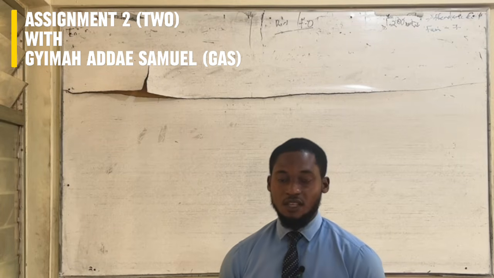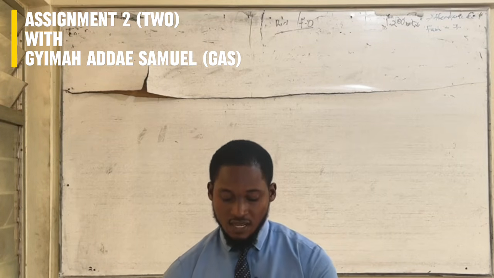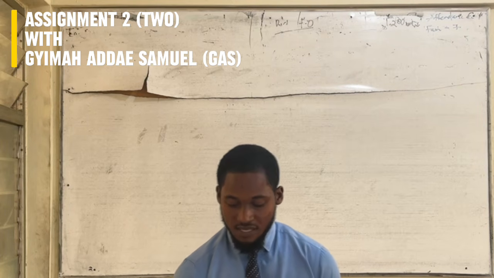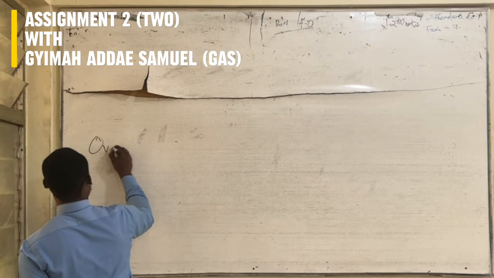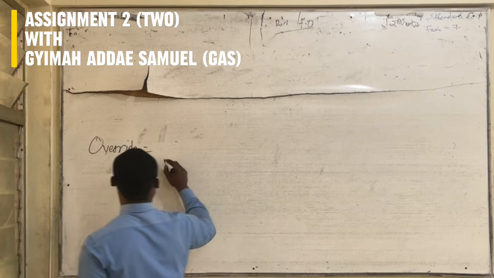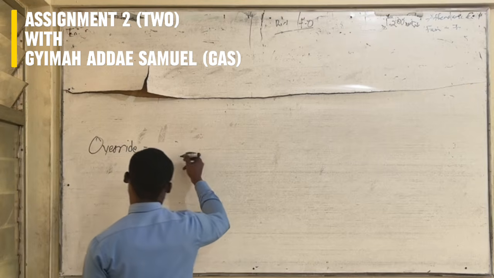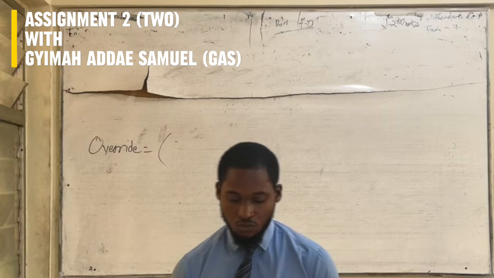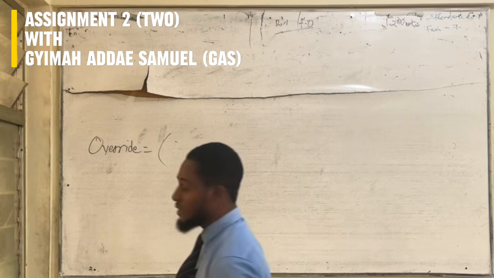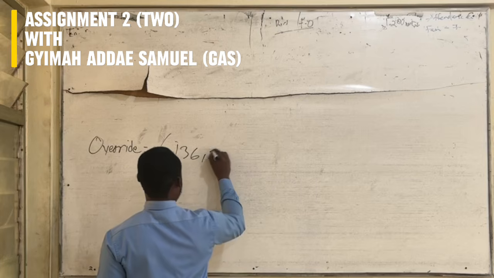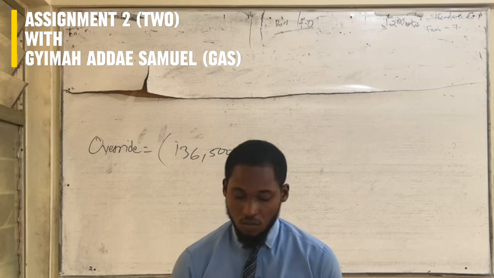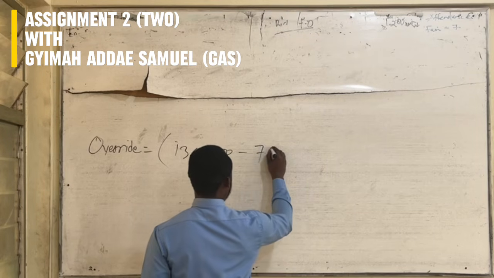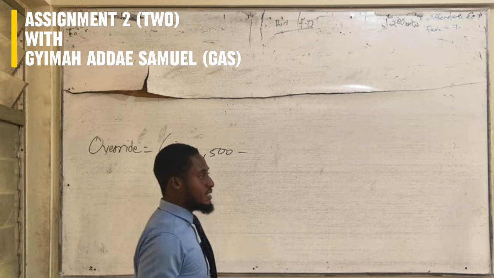So the override is override amount times override rate. And when finding the override amount, it becomes store sales minus store quota minus returns. So you first have to compute your override amount, which is in bracket your store sales, which is 136,500, minus your returns, which is 15,000, and